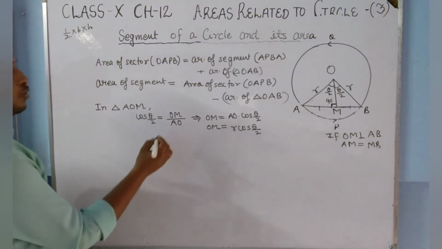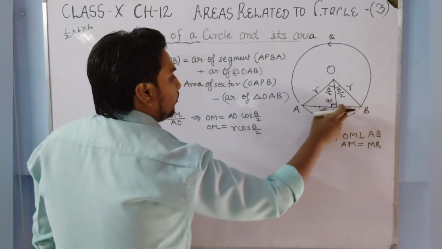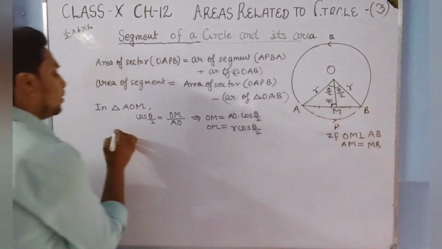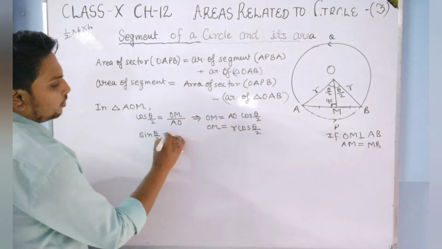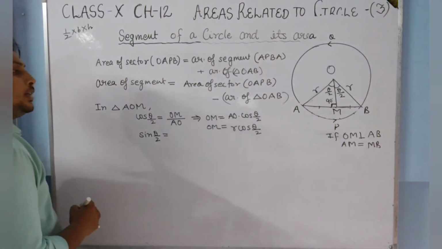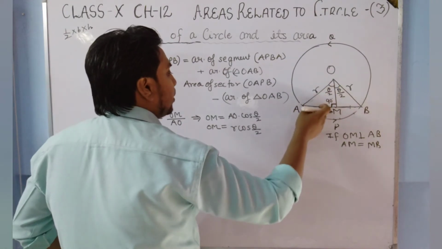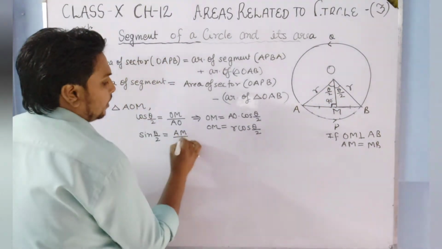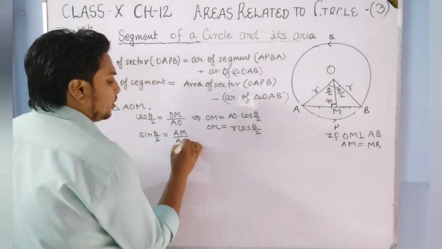Okay, so for finding this base, we have to find this whole AB, but let us see in this triangle only AM. Let us apply sine theta by 2, because we know that sine theta is perpendicular upon hypotenuse. The angle is theta by 2, so perpendicular is AM, and hypotenuse is AO, so AM upon AO.